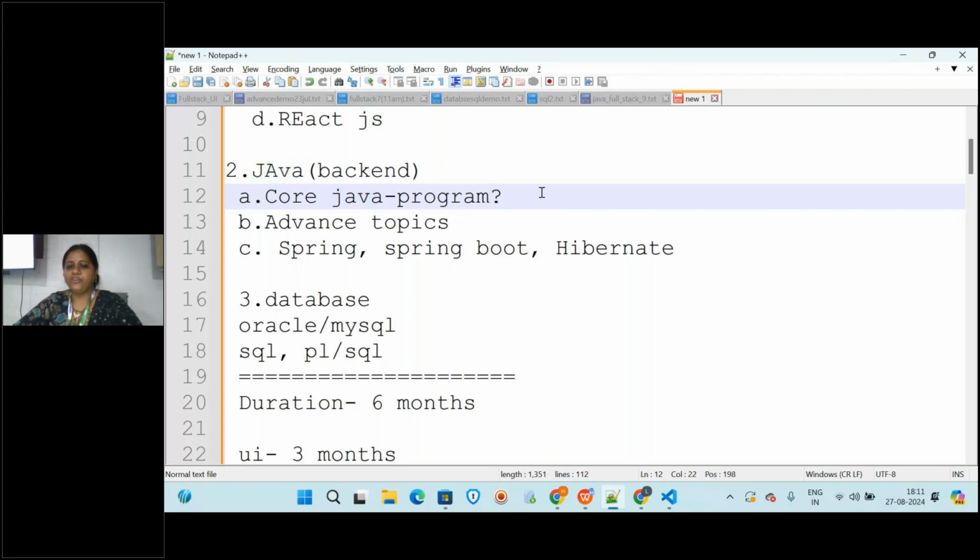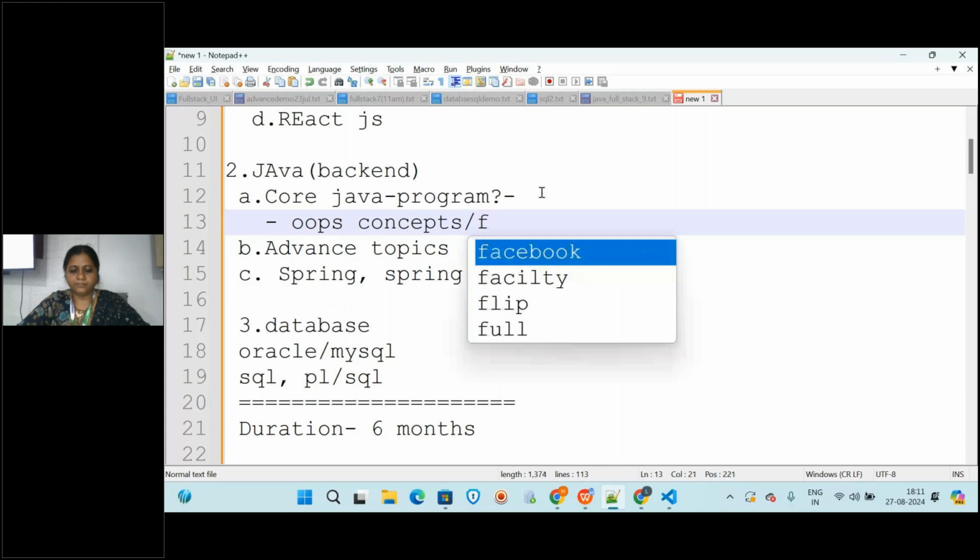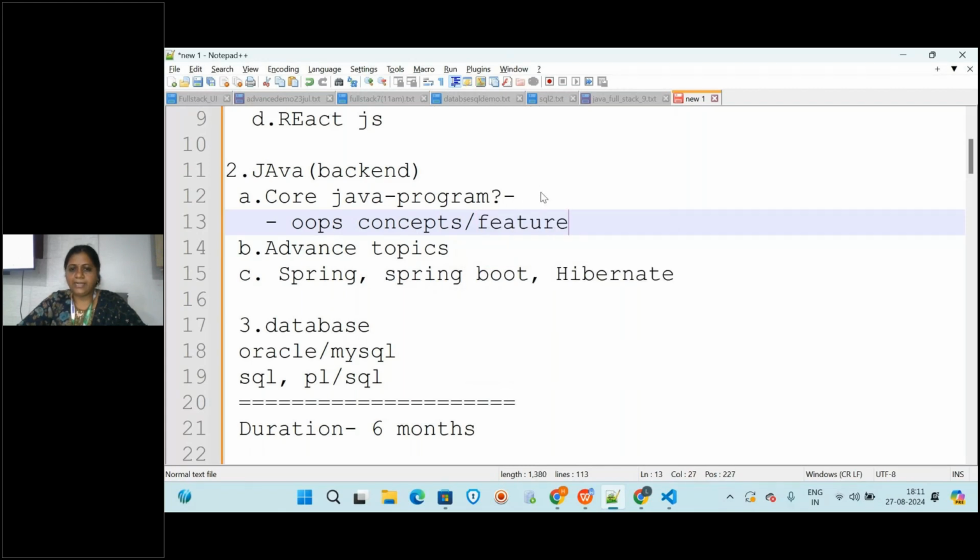And you will be learning in the core Java topics like all the OOPS concepts and the features of Java, and important topics like multi-threading and exception handling.